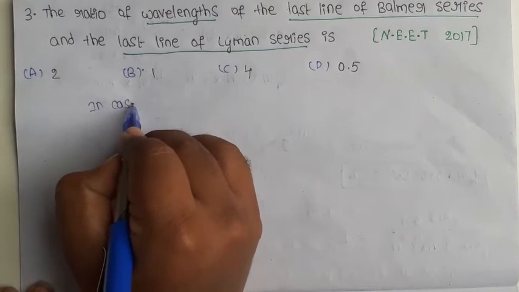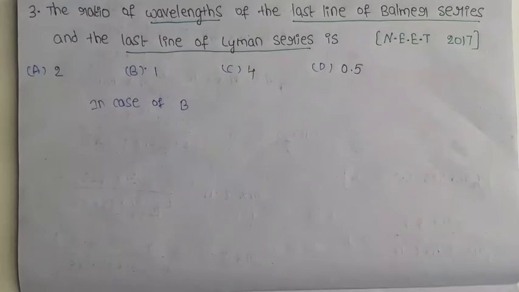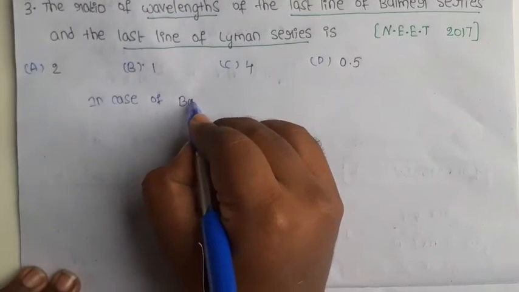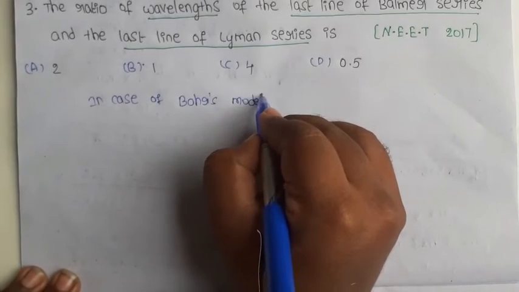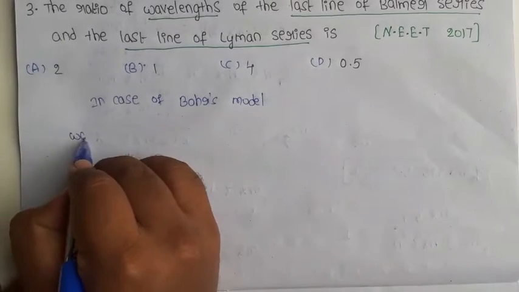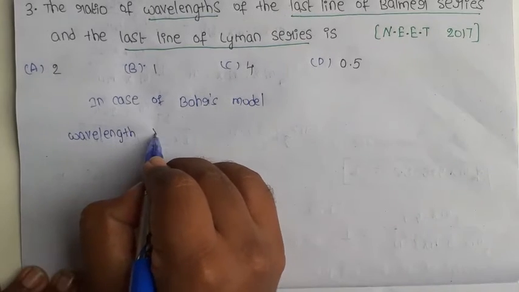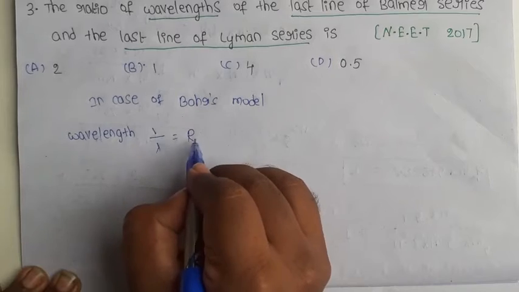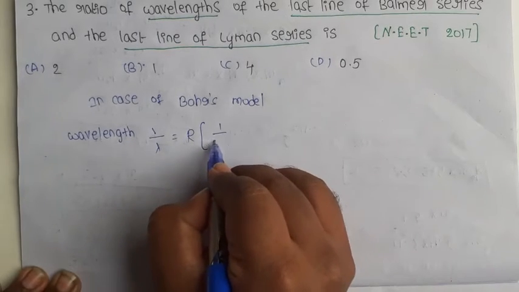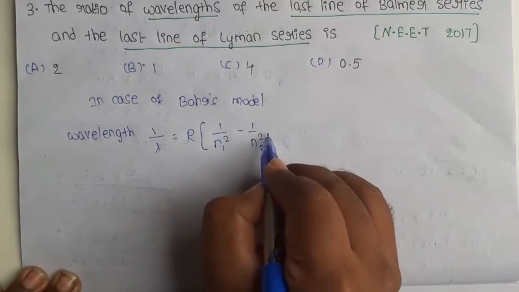In the case of Bohr's model, wavelength: 1 by lambda equals R into 1 by n1 square minus 1 by n2 square.